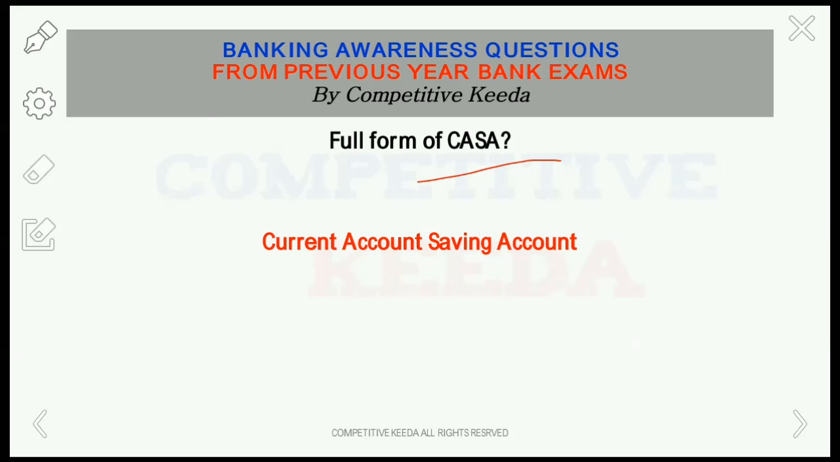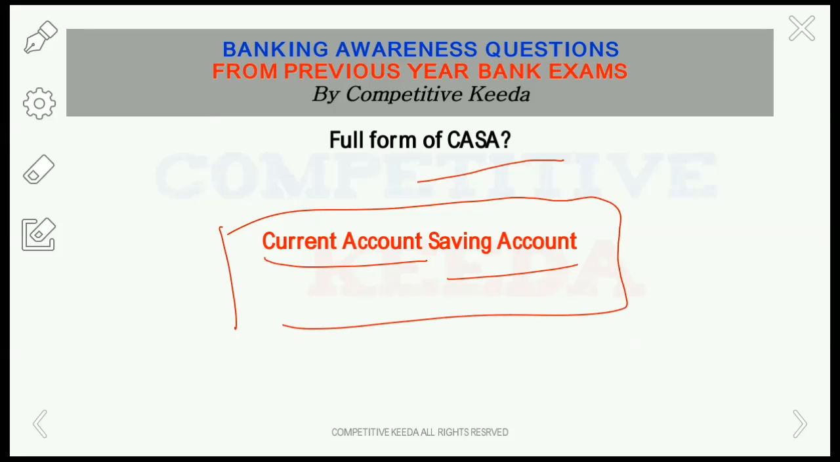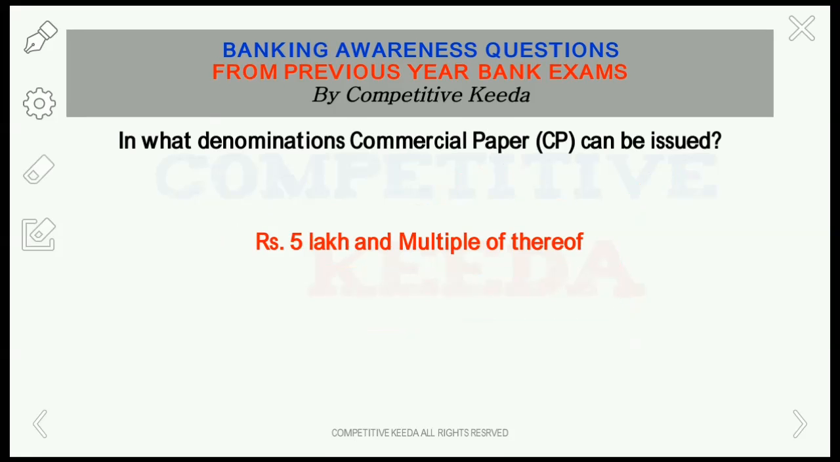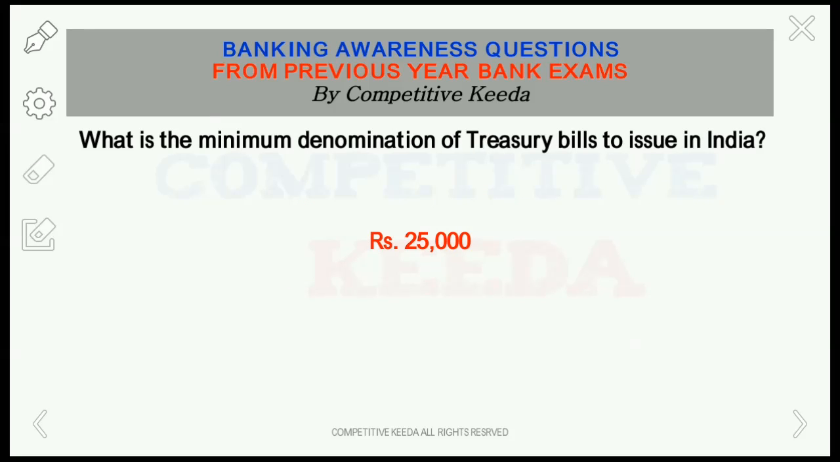What is the full form of CASA? So the full form of CASA is current account saving account, and the more the ratio of current account and saving account to the loan, the better is the position of the bank. So what is the denomination of commercial paper? Commercial paper is a negotiable instrument and its denomination is 5 lakh and multiples thereof. What is the minimum denomination of treasury bill? So treasury bill is a negotiable instrument and the minimum denomination of it is 25,000.